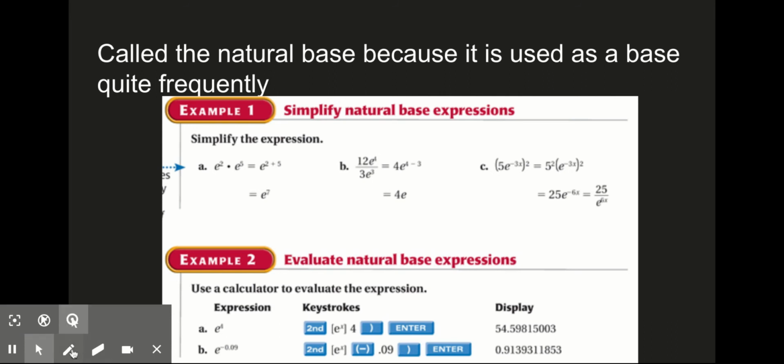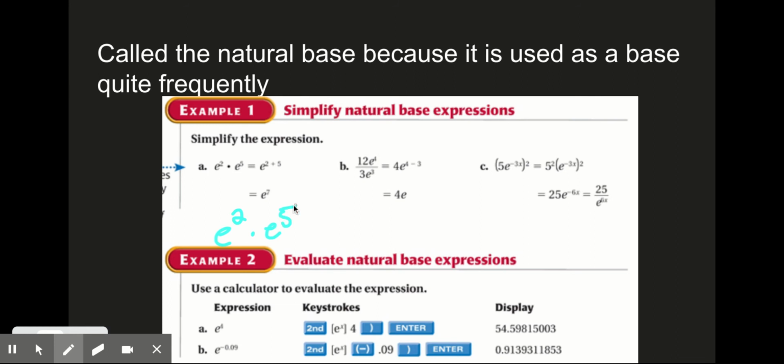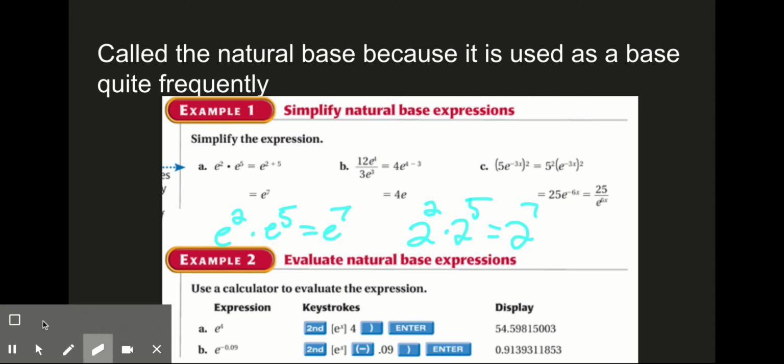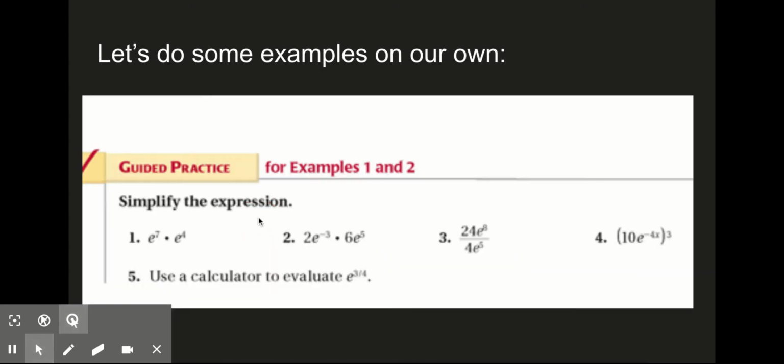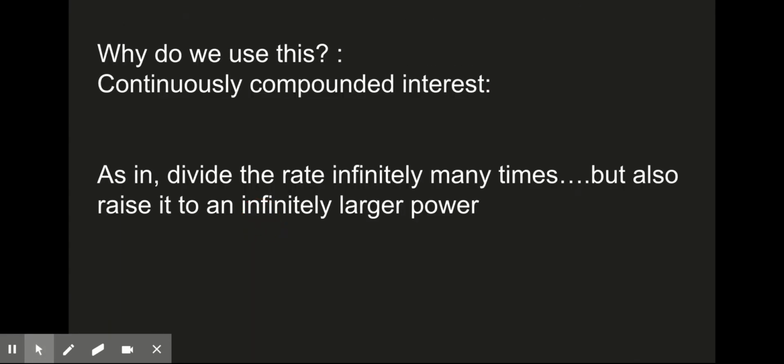I just want to talk real quick. e, it's called the natural base. You'll see, when we get talking about logarithms, it'll make a lot of sense, but that it works like any other number, right? e squared times e to the 5th, you go, oh, that's e to the 7th. So this is just a page on reminding you, don't freak out when you see e. It's just a placeholder for any other number, just no different than 2 squared times 2 to the 5th is 2 to the 7th. This is just a placeholder for 2.718 and all that good stuff, all right? So let's push into actually dealing with continuously compounded interest, right?